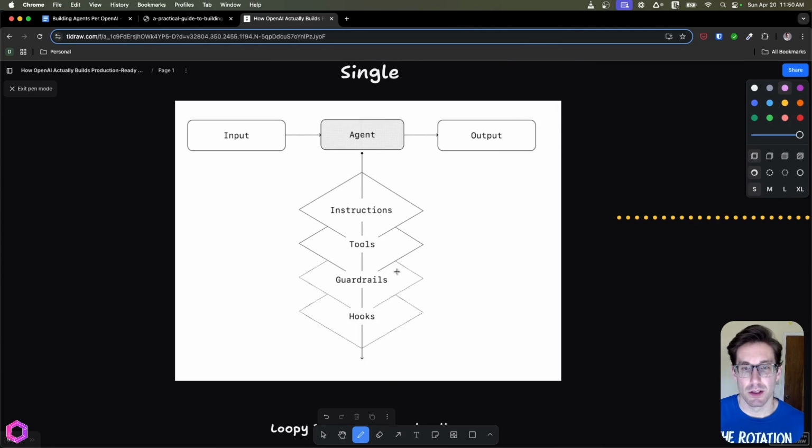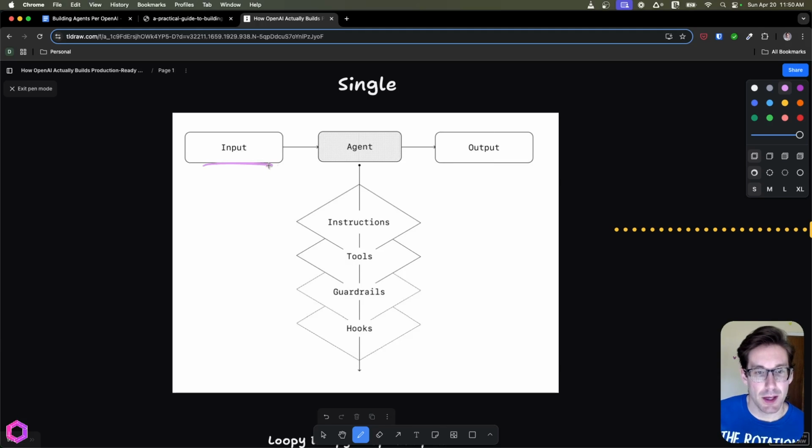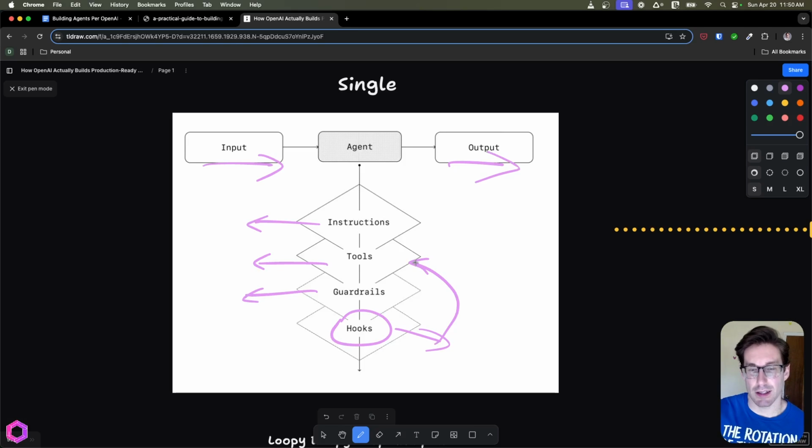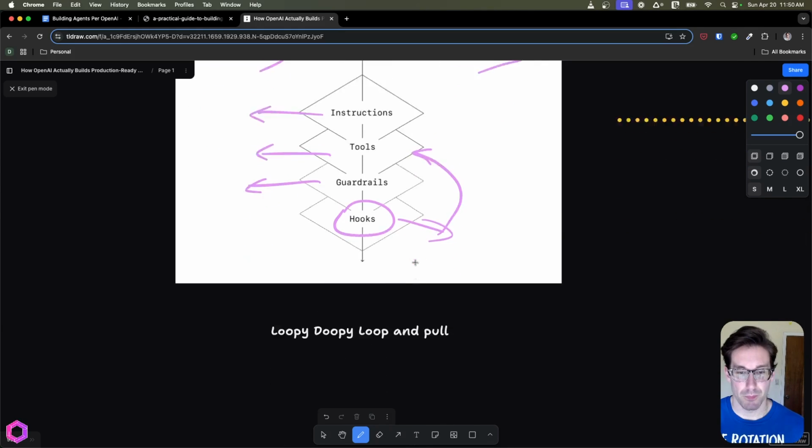So this is what a single setup looks like. We have input, agent, output. For our agent, they're going to have the instructions like I mentioned previously, so there's going to be things that we wrote previously with AI. We're going to have the tools, things that we can reach out and use, guardrails, which we'll talk about later, which is around making sure the AI is performing well and not doing anything crazy. And then we could have some webhooks that reach out to the internet, which is somewhat like a tool, but they can engage us and we can engage them.